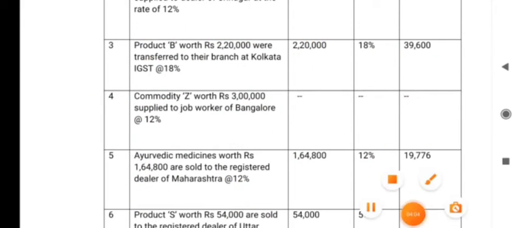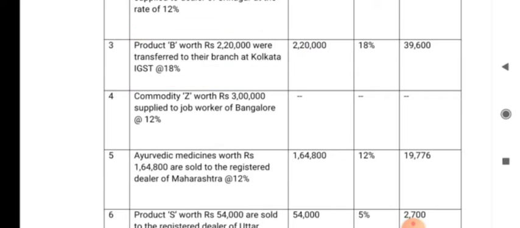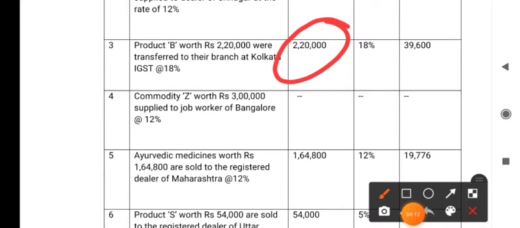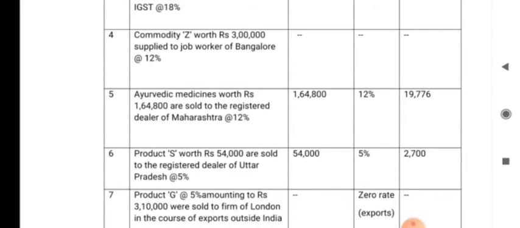Similarly, in this case, the goods are transferred to Kolkata, that is from Punjab. So, what kind of GST is levied? IGST. So, the amount is taken in the turnover column, and the percentage is 18% as given in the problem. So, 39,600 is the amount of tax.